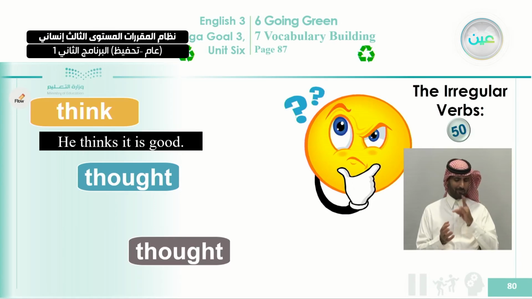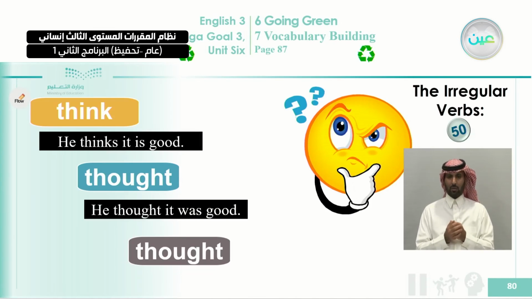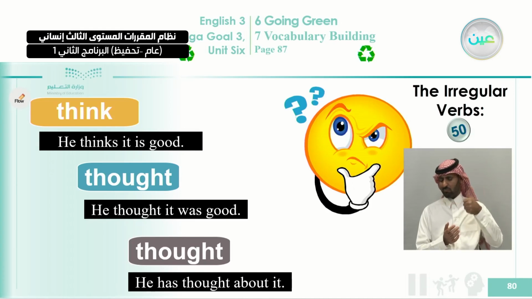So here he thinks it is good. So this is the present form, and in the past we say he thought it was good, and in the past participle he has thought about it. Okay. So we're using it in the present, in the past, and in the past participle with the present perfect.